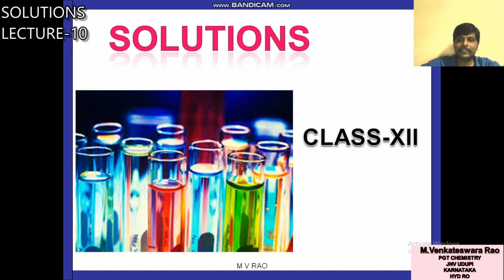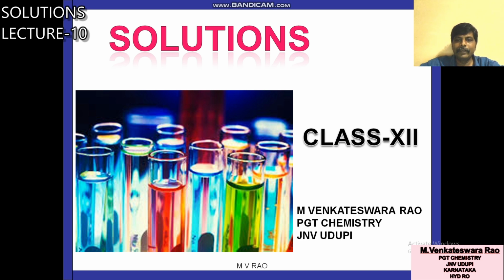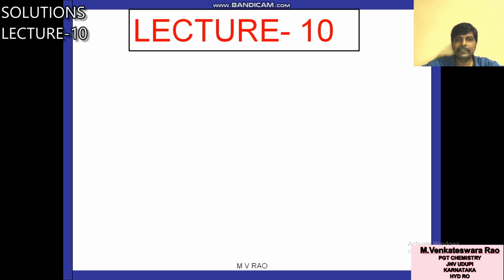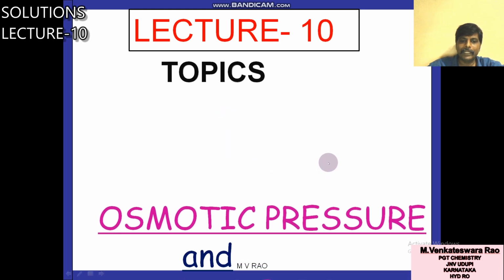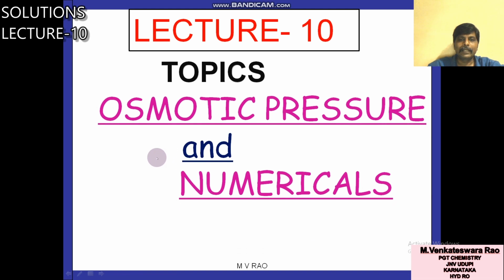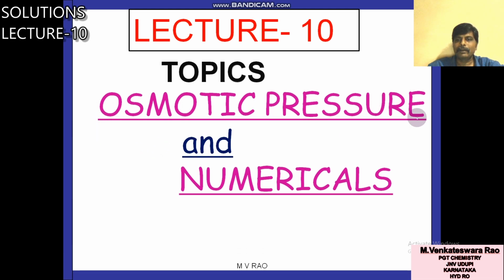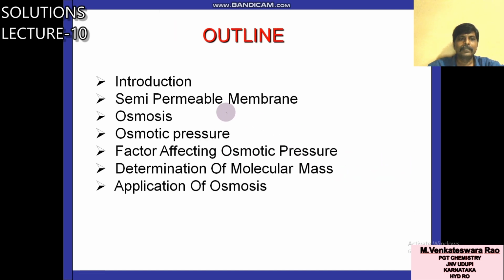So in the last class I explained about elevation in boiling point and depression in freezing point. Today we are going to learn about the last colligative property, that is osmotic pressure. Osmotic pressure is the last colligative property among the four colligative properties, and numericals related to this osmotic pressure.